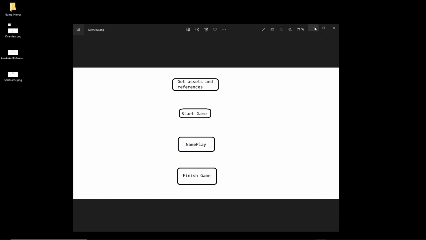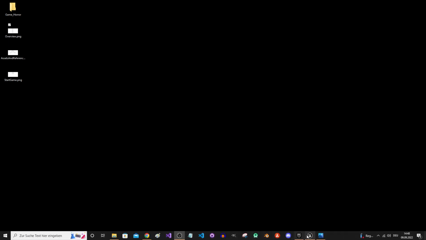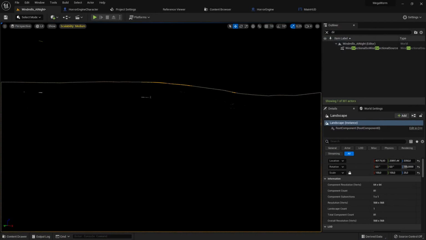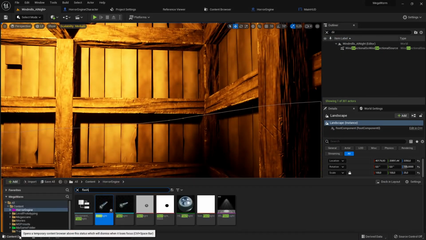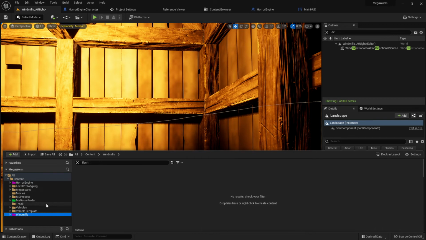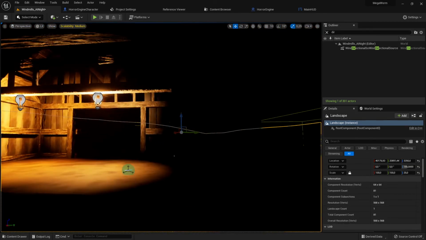That was all just testing around, but you can see here one more important thing: if you already have knowledge about, let's say, assets. What I mean with assets is packs like this horror engine or this windmill, or there are a million other packs on a marketplace. If you know how to use them, you can just integrate them and you can make a game very fast. You don't waste time. That's absolutely nice for making really nice looking games.